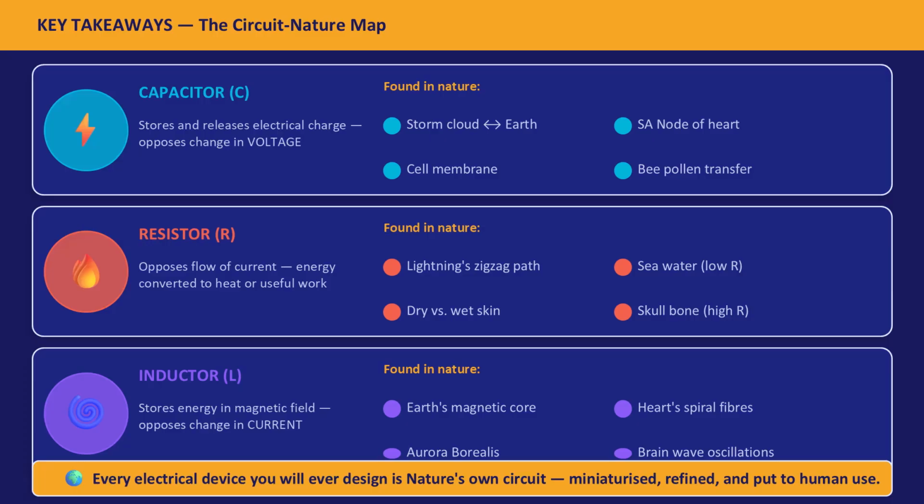Inductor stores energy in a magnetic field, opposes change in current. You find it in Earth's magnetic core, in the Aurora Borealis, in the spiral fibers of the heart, and in the oscillating current loops of your brain. Remember this always. Every electrical device you will design in your engineering career is nature's own circuit, miniaturized, refined, and put to human use. You are not learning new laws. You are learning to read the laws nature already wrote.